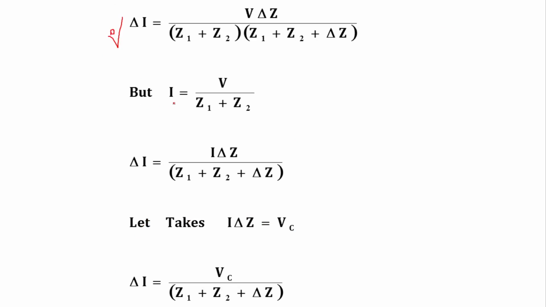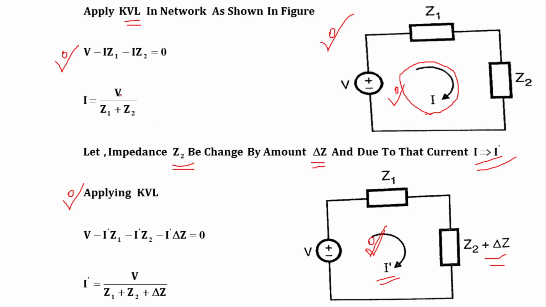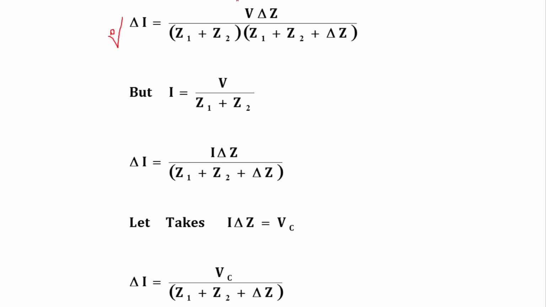But we know that I is equal to V upon Z1 plus Z2. So over here I can replace this term V upon Z1 plus Z2 with I. Clear? So delta I is equal to I into delta Z divided by Z1 plus Z2 plus delta Z. And let us replace the I into delta Z by Vc.